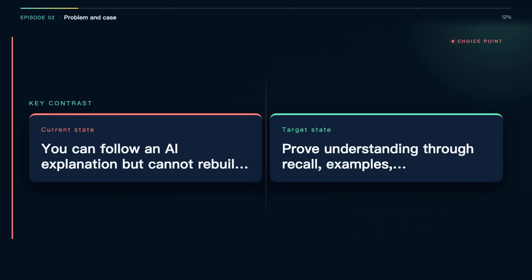Imagine a learner trying to understand a pricing model. The AI explanation is fluent, the diagram looks convincing, and the learner can nod along. But when one assumption changes, the learner cannot say what should change in the result. That is the gap between recognition and understanding. Recognition asks, have I seen this before? Understanding asks, can I rebuild the reasoning when the surface details change?